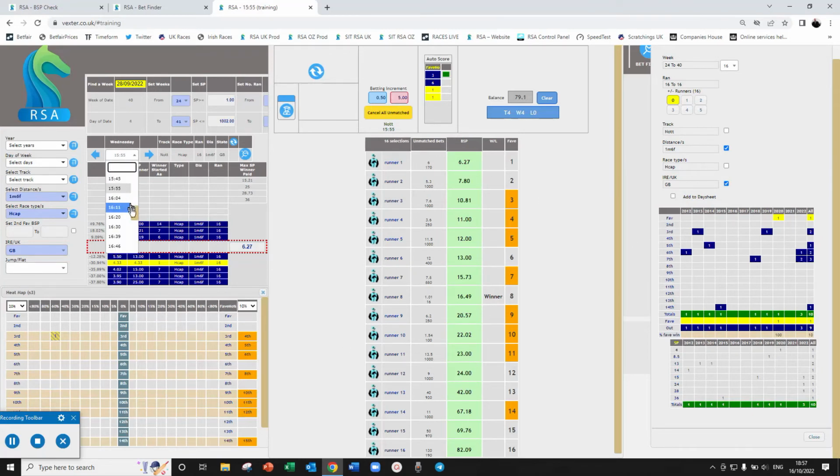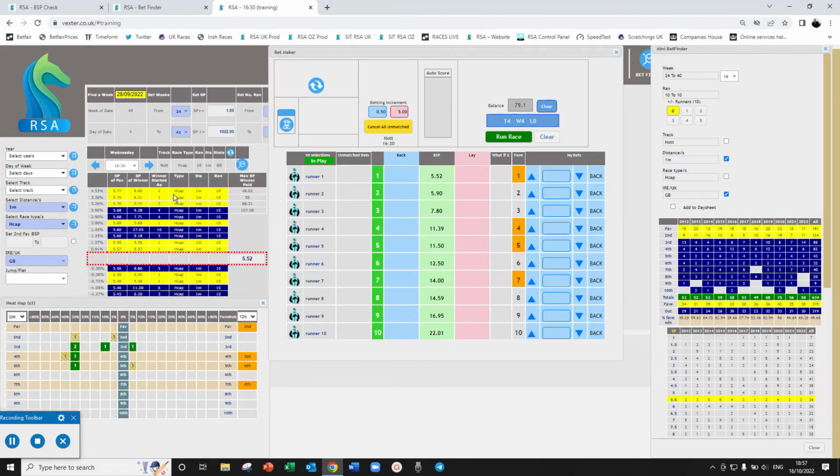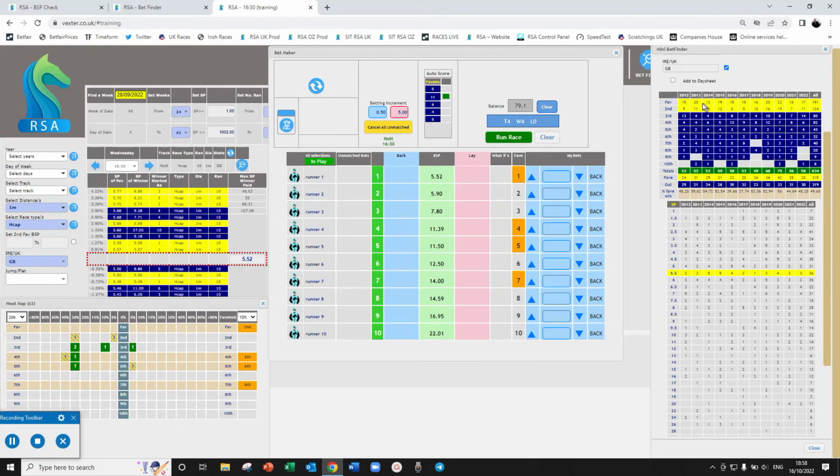Now let's go to another one. So I'm going to guess at 1630. And it is. And again, we have a nice 3rd in there. And a 5th, 7th is pink as well. So many pinks. And we've got the top 2 are the same price again. Not a single favour or second favour in auto score. That's a good sign. And what do we got over here? 17. Yeah, it's been higher a couple of times, but 17 is fairly high. 11. Ooh, it's been higher a few times.